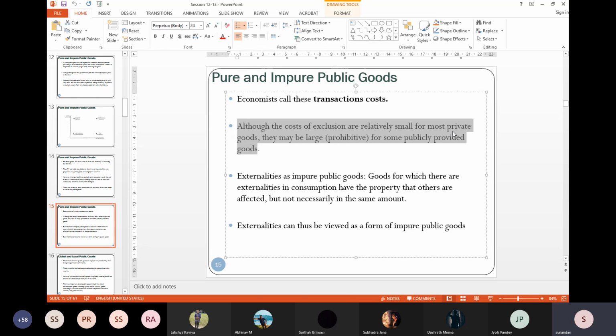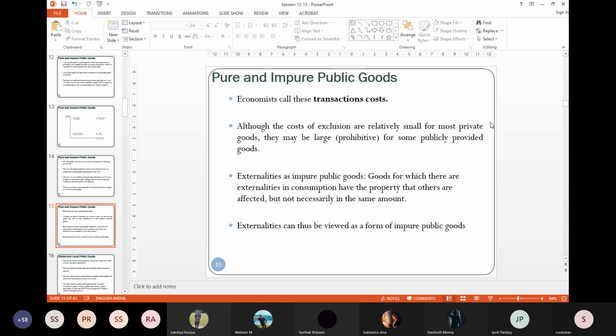Look, this is a very interesting point. The cost of exclusion is relatively small for private goods. Why? You just need to have a law and order system. No one can come, snatch my burger, and take it.